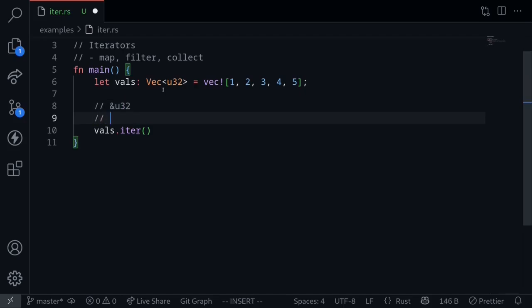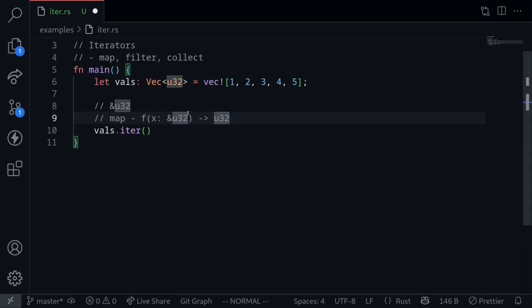So now let's look at an example of a map. Map, for the input, will take in a function, let's call this f, and for each iteration, it will give you a single input of the type reference to T, the type that is being iterated. Here the type that is being iterated is a u32. And then we need to get back another type U. Here the type U is u32.